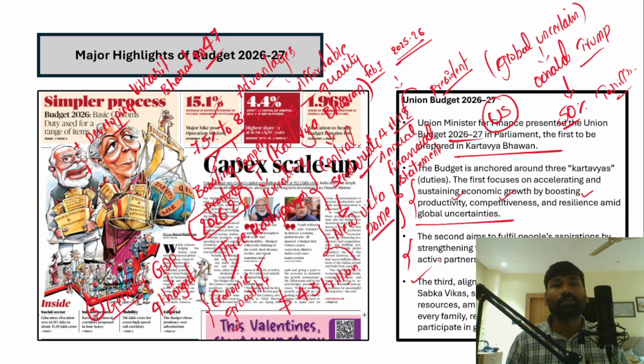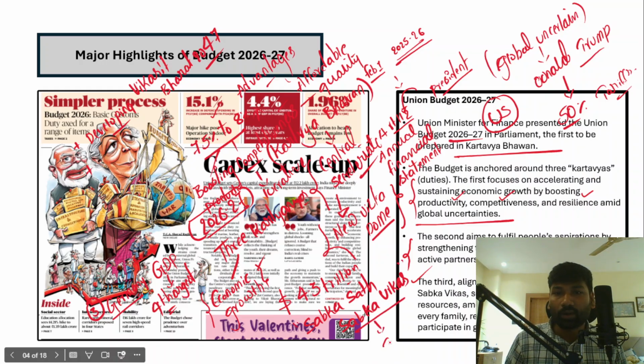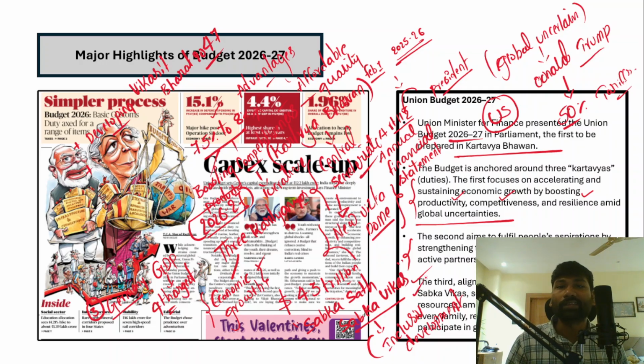And what exactly is this third Kartavya? Now understand that Prime Minister Narendra Modi has given the slogan Sabka Saath, Sabka Vikas. This slogan translates into an inclusive development agenda or inclusive growth agenda, where no one is left behind and everybody is an equal partner in economic growth and economic development.